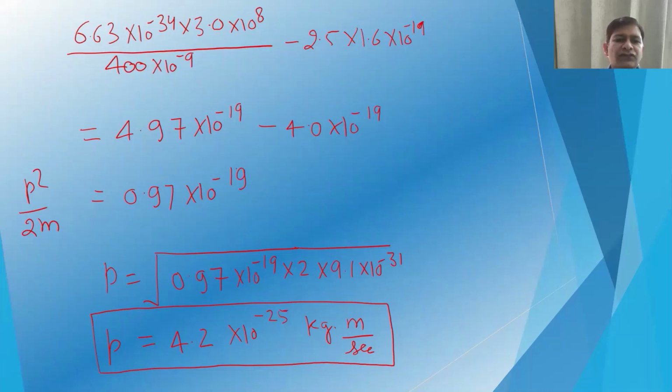So p squared by 2m will be 0.97 times 10 to the power minus 19. So p will be the square root of this value multiplied by 2m, where m is the mass of the electron, which is 9.1 times 10 to the power minus 31. So the momentum of this emitted photoelectron will be 4.2 times 10 to the power minus 25 kilogram meter per second.